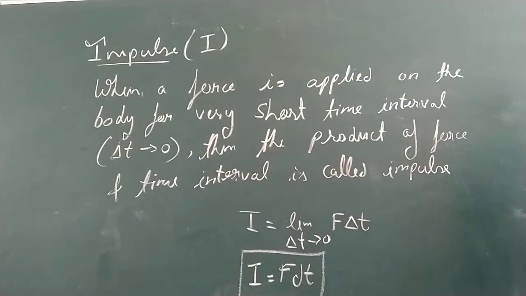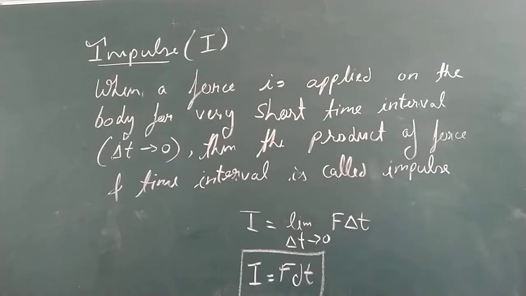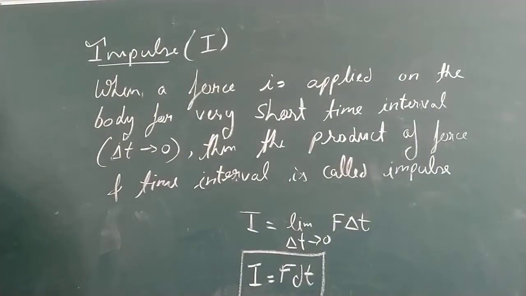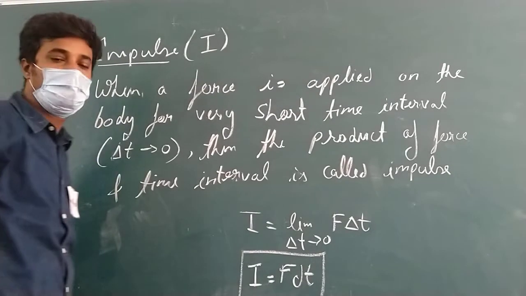Okay. When a force is applied on a body for a very short interval of time, then the product of force and time is called as what?